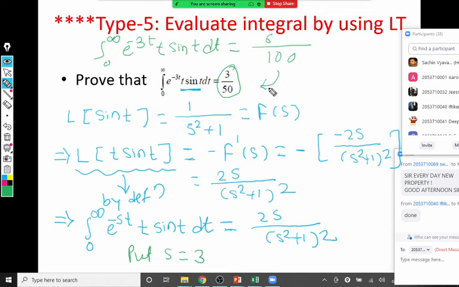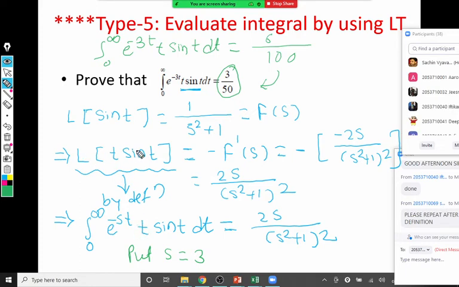If you have a doubt, you should ask. The doubt could be in the last few steps. The second last step is just calculating Laplace of t sin t by the property. Now here we replace this by the definition of Laplace.